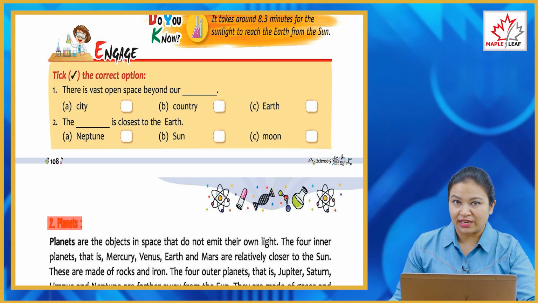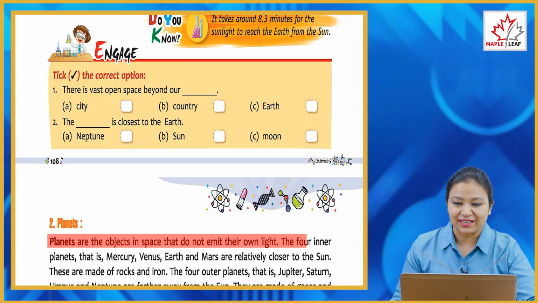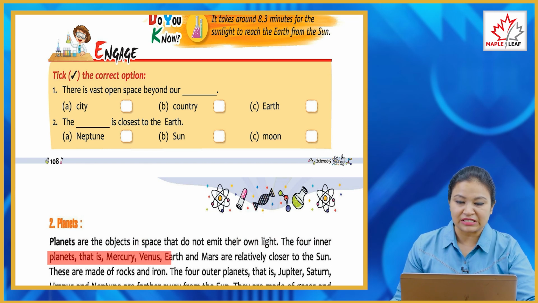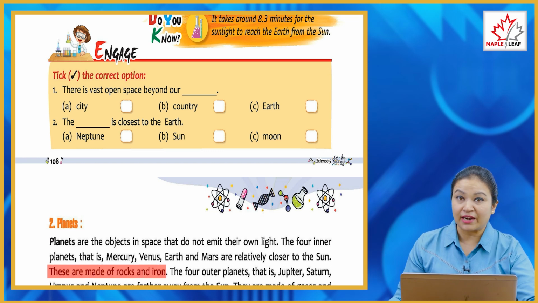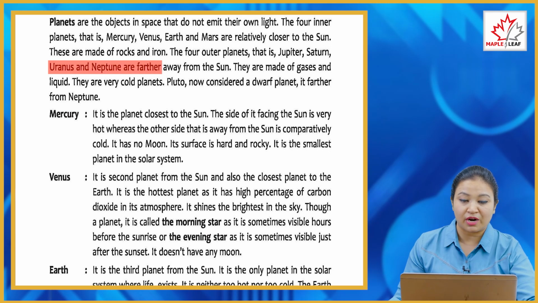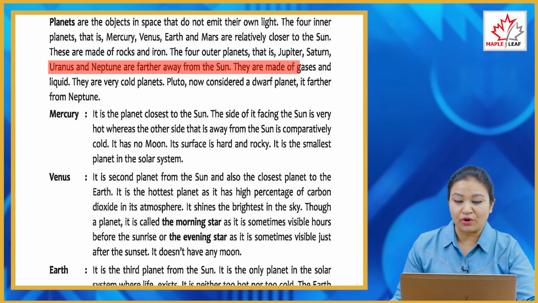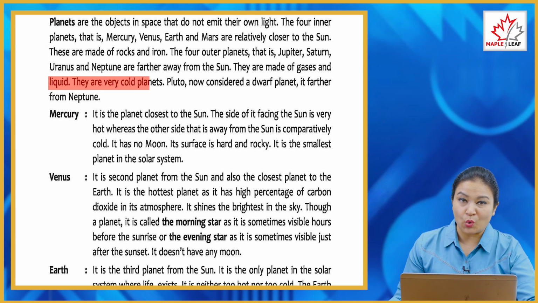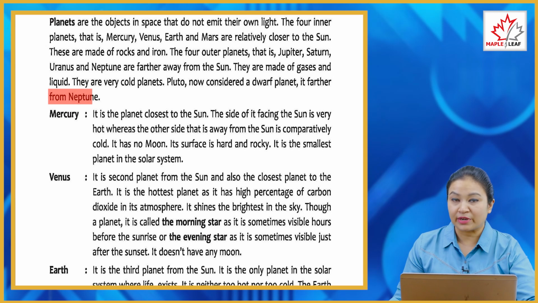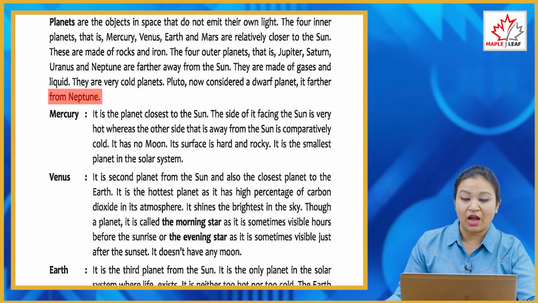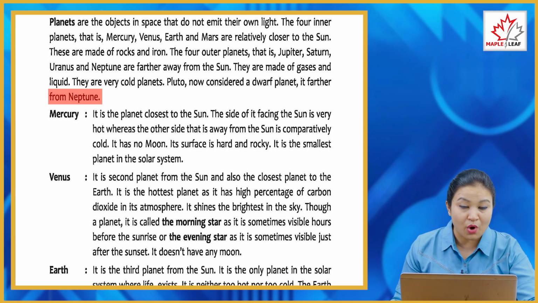Now we will talk about planets. What are these? Planets are the objects in space that do not emit their own light. The 4 inner planets, that is Mercury, Venus, Earth and Mars, are relatively closer to the sun. These are made of rocks and iron. The 4 outer planets, that is Jupiter, Saturn, Uranus and Neptune, are farther away from the sun. They are made of gases and liquid. They are very cold planets. Pluto, now considered a dwarf planet, is farther from Neptune. So once Pluto was part of our solar system, but now it is considered a dwarf planet.